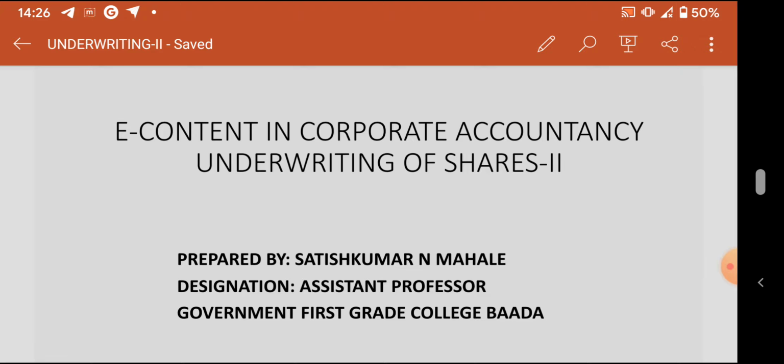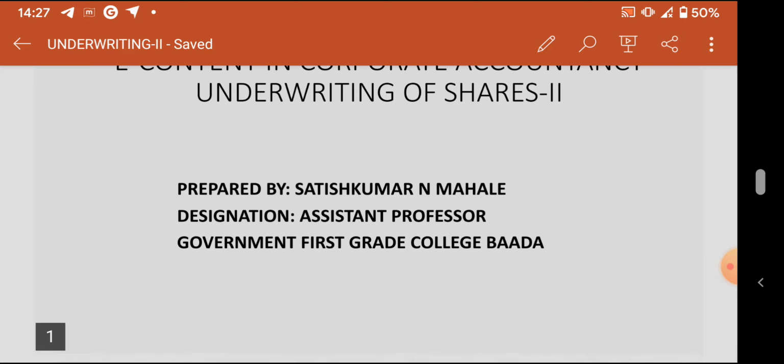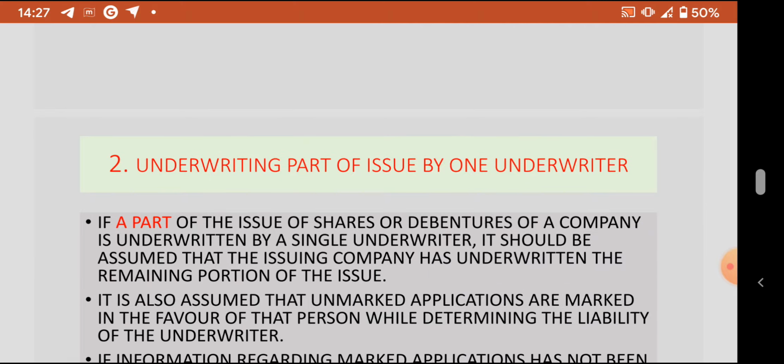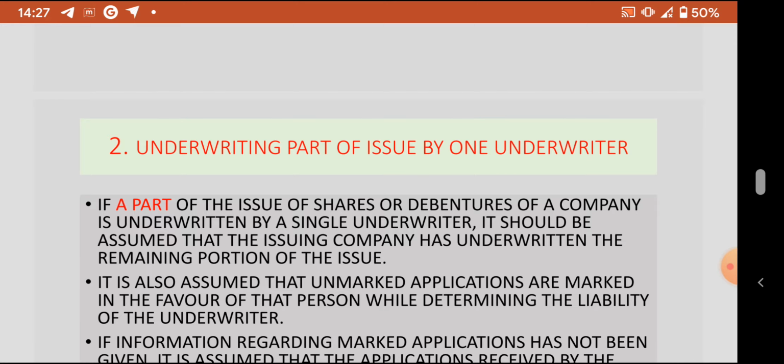In this video, we are going to continue with the concept of underwriting of shares. In the last video, we had discussed the meaning of underwriting of shares and the first type, in which the whole of the issue is underwritten by one underwriter. Let us discuss another two methods in which underwriting takes place. So this is the second method.